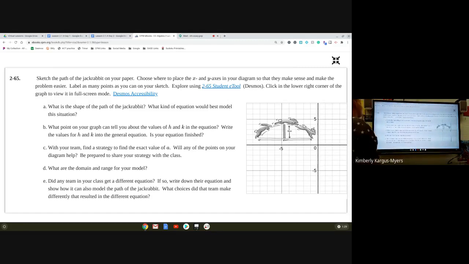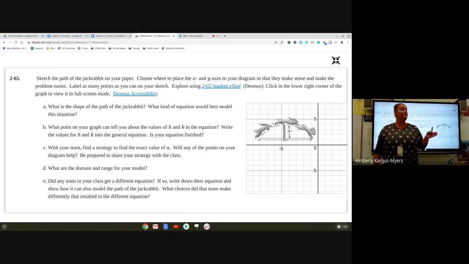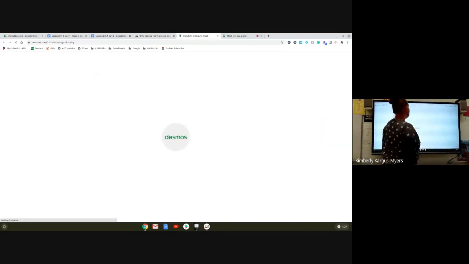Part B: at what point on your graph can you tell about the values of h and k in the equation, and then write the values for h and k into the general equation. Is your equation finished? Okay, so h and k, remember, they refer to the vertex. Now, before we sketch this, I just want to show you the E-tool.